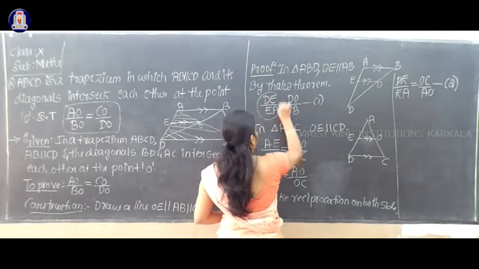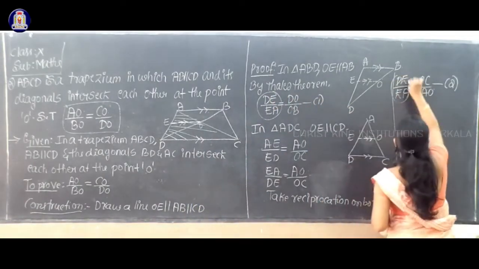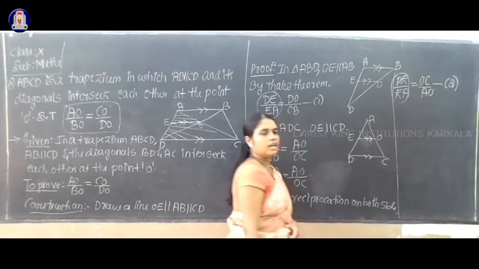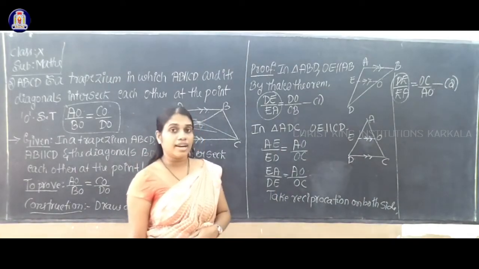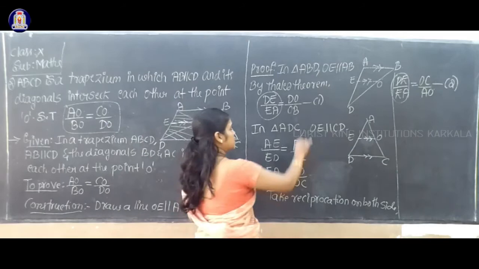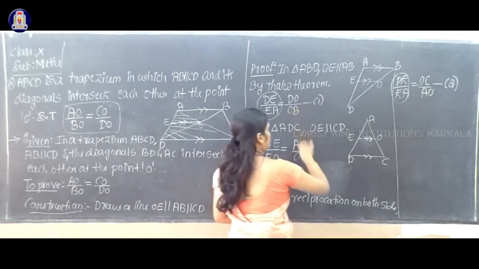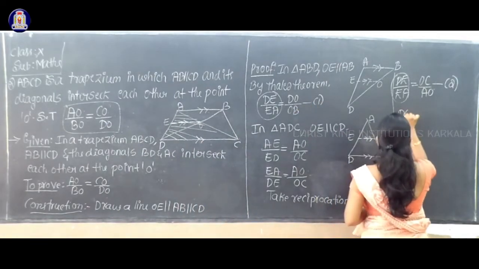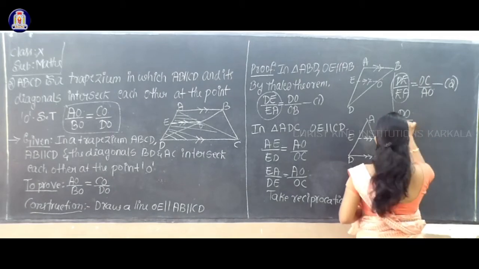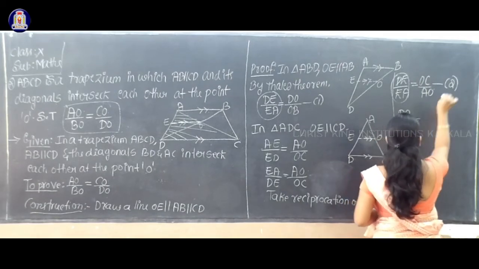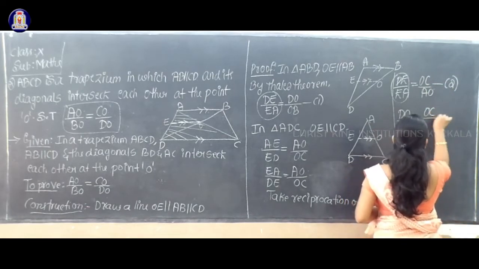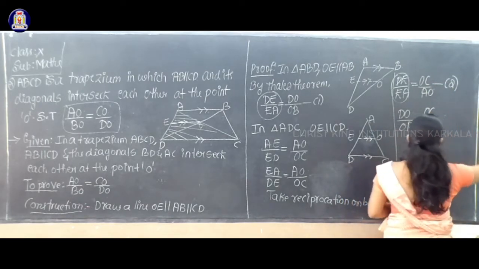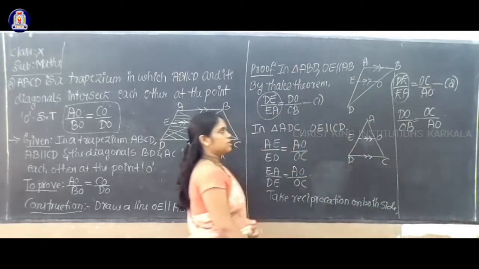Your left hand side terms are equal, isn't it? Left hand side terms are equal, so we can equate the right hand side. What is the right hand side term of equation number 1? That is DO by OB. And what is the right hand side term of equation number 2? That is OC by AO.